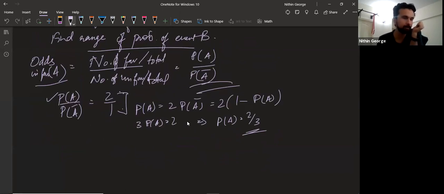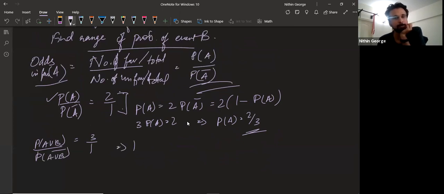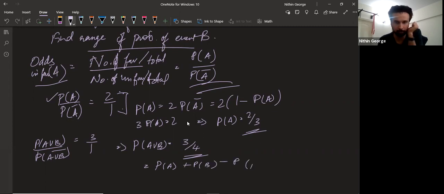So what else is given in the question? That odds in favor of A union B is 3:1. So here I can say that probability of A union B will be 3/(3+1), which is 3/4. What is probability of A union B? It is probability of A plus probability of B minus probability of A intersection B. Guys, are you following?